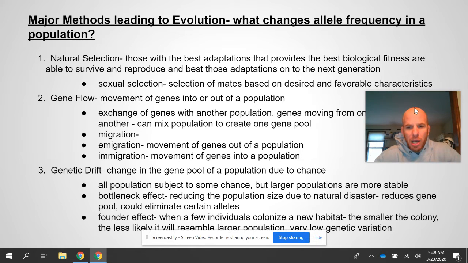All populations are going to change through time. Every population on Earth is going to change through time. The larger the population is, the more stable it is. A small population is one that's going to be affected more easily by certain changes.